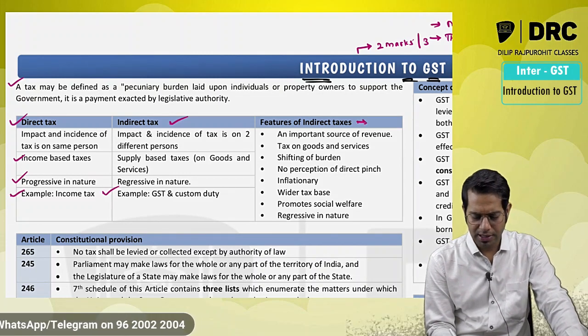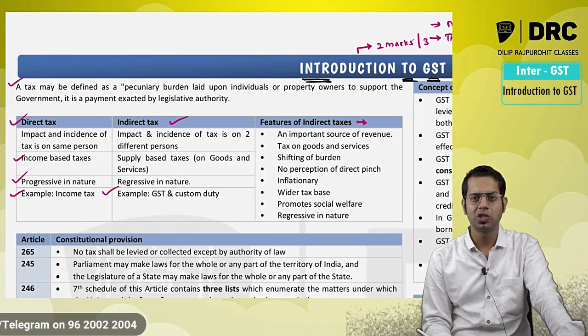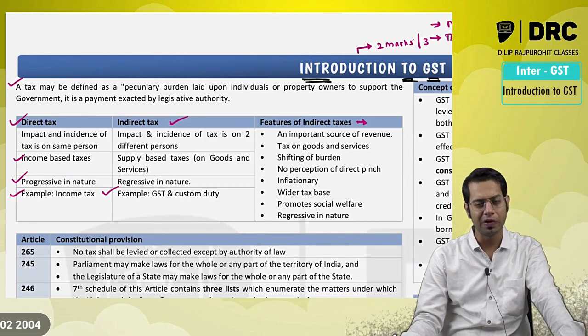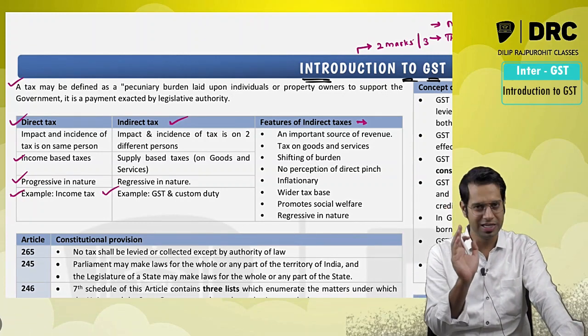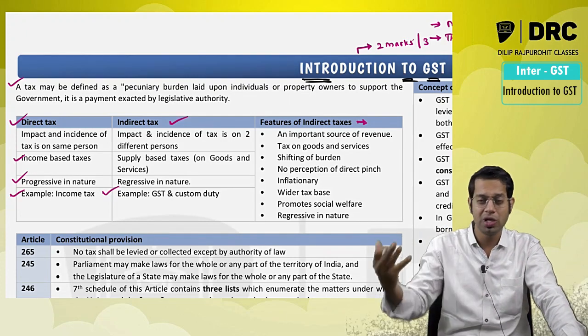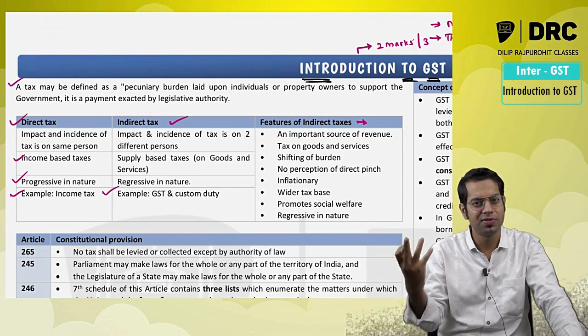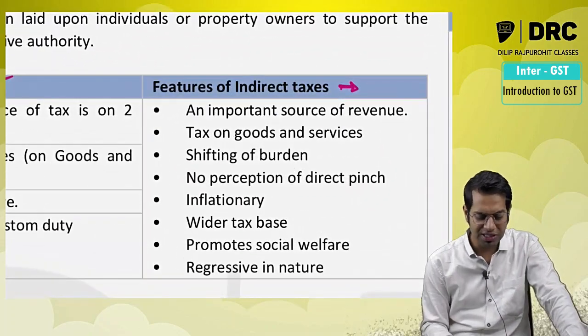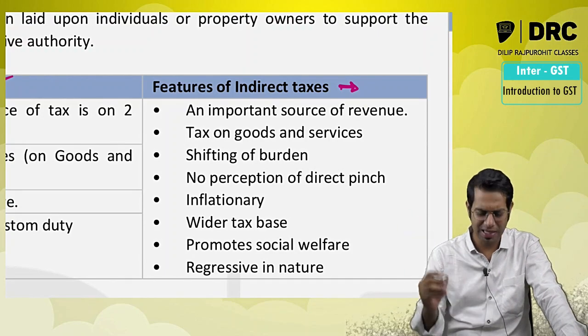Now the next point is with respect to features of indirect taxes. Once a question was asked on this particular point: features of GST. There is no question in your entire syllabus which says features of GST, so features of GST is nothing but features of indirect taxes, because GST is an indirect tax.